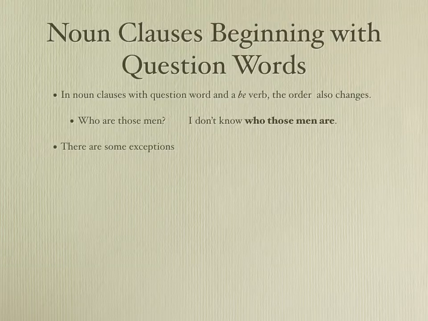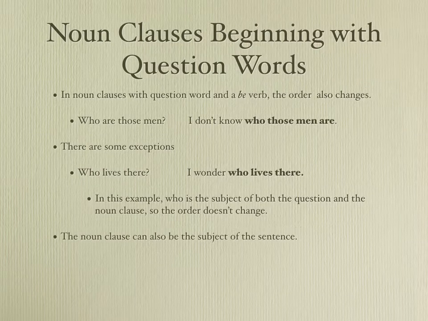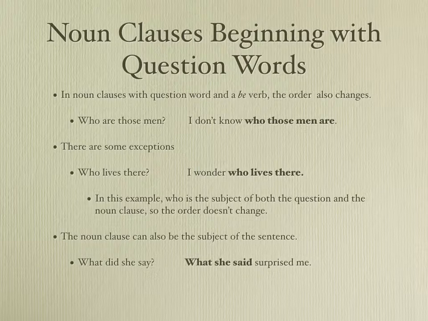There are some exceptions to this. When who is the subject in the question, then nothing changes. So who lives there? I wonder who lives there. In this example, who is the subject of both the question and the noun clause, so the order doesn't change. The noun clause, if it's a question, can also be the subject of the sentence. What did she say? And then I can say what she said surprised me. So that whole thing, what she said, that noun clause is the subject of the sentence.